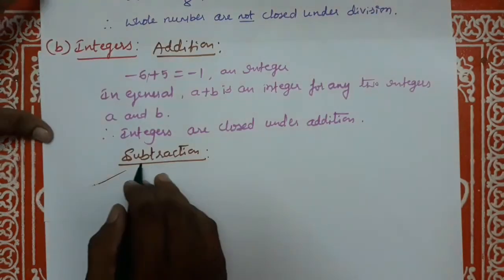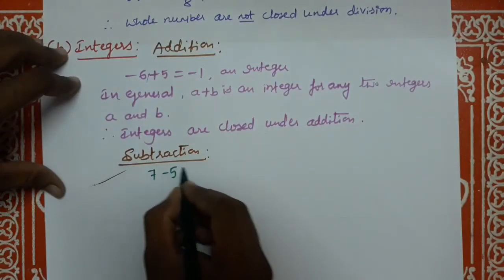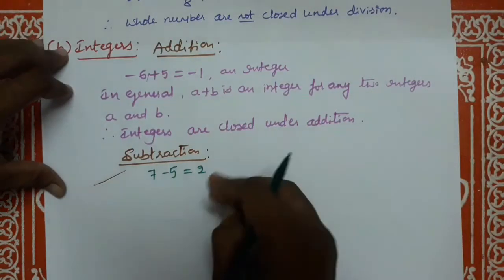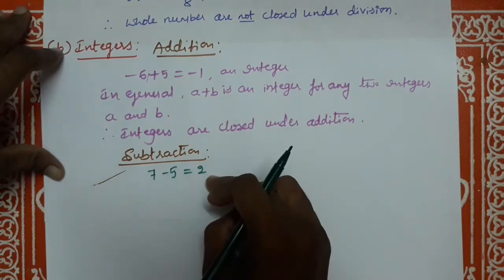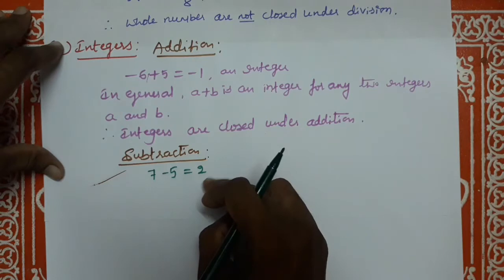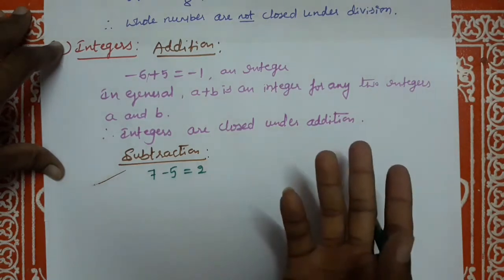Dear students, subtraction on integers. For example, 7 minus 5, which is equal to 2, a positive integer. Integers are closed under subtraction because plus 2 is an integer.